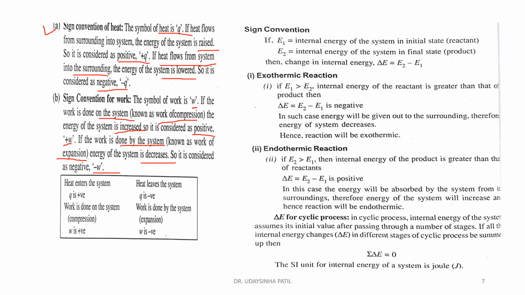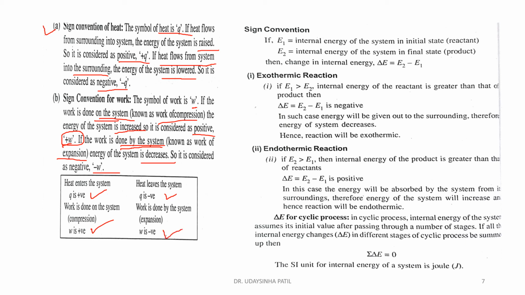Work done on the system and work done by the system. When work is done by the system, the work is always negative. When work is done on the system, the work is always positive. That means when heat enters the system, it is positive. Work is done on the system, W is positive. Heat leaves the system, heat is negative. Work is done by the system, expansion takes place, then W is negative.